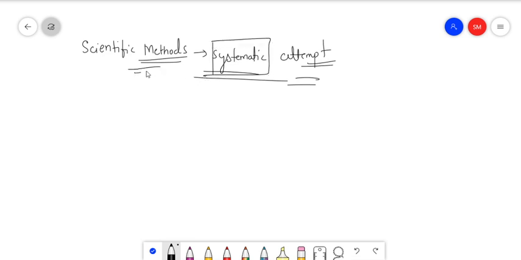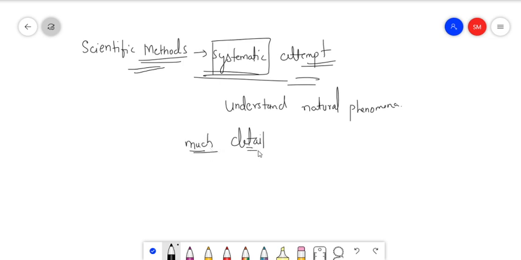So the scientific method is what? It is a systematic attempt to understand the natural phenomena in much detail. See, I am writing only keywords, I am not writing the definitions. These keywords are very important. In much detail, depth, as much as possible, and use the knowledge.